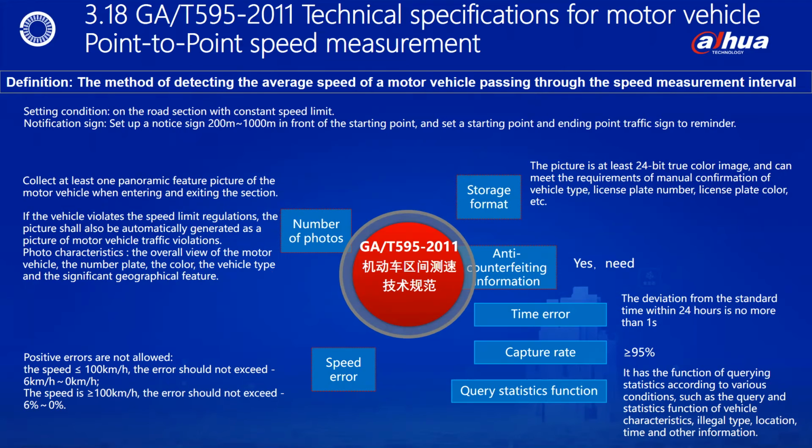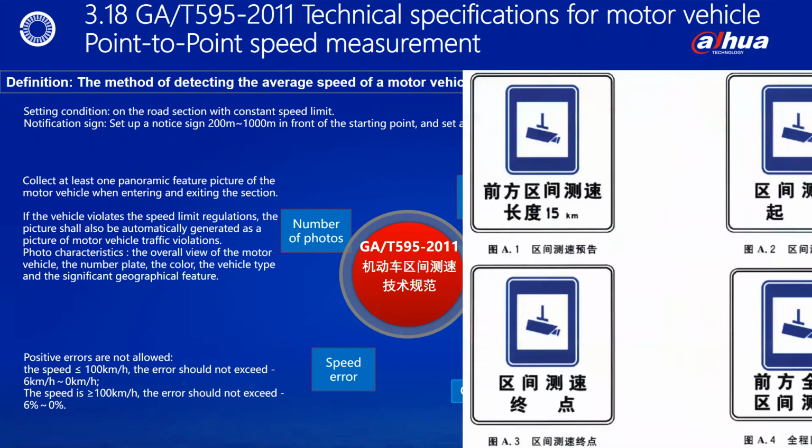Secondly, the accuracy error requirements of speed measurement. In China's national standard, measurement must have a negative error. That is to say, it can only measure less, not more than the standard requirement. If the vehicle speed is less than or equal to 100 kilometers per hour, the error range is -6 kilometers per hour to 0. If the vehicle speed is higher than 100 kilometers per hour, the error range is -6% to 0. In addition, the quality, format, anti-counterfeiting code, and capture rate of the photos have been specifically fixed.